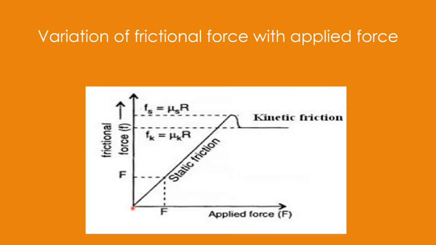Like when applied force is 0, then the frictional force is also equal to 0. Now you are increasing the applied force, frictional force is increasing, and this frictional force is termed as the static friction. So this is also one very important question, which is asked most of the times, that static friction is a self-adjusting force, because static friction is changing its value with the change in the applied force.